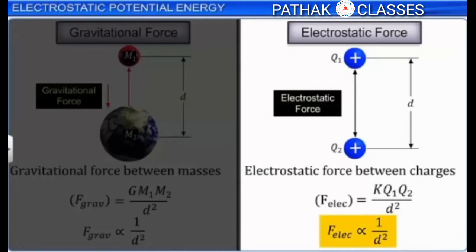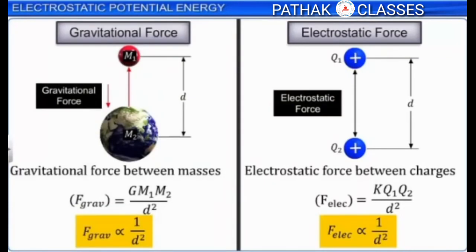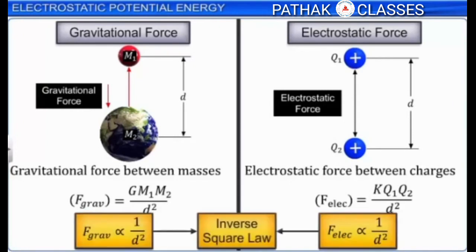When a force acting between two bodies is inversely proportional to the square of the distance between them, that force is said to be obeying the inverse square law. We observe that both gravitational force and electrostatic force obey the inverse square law.